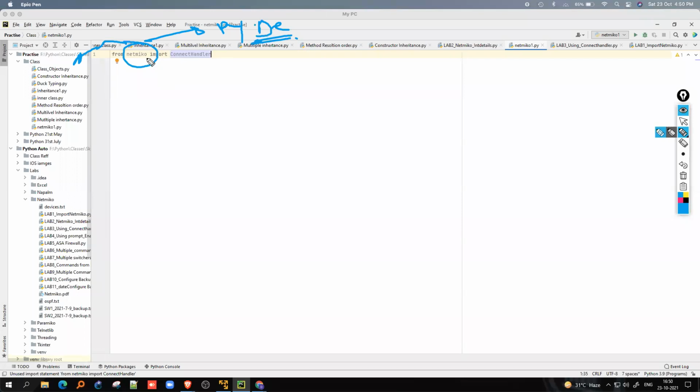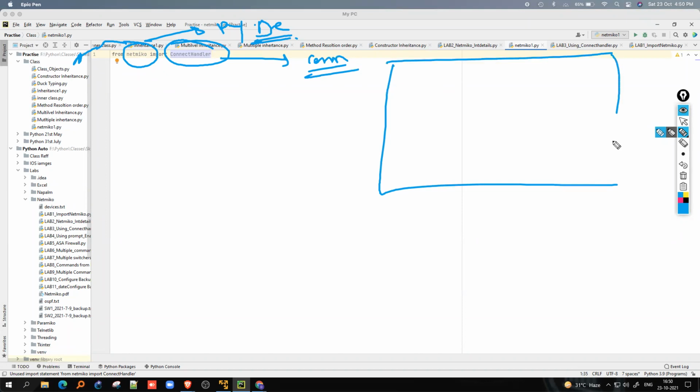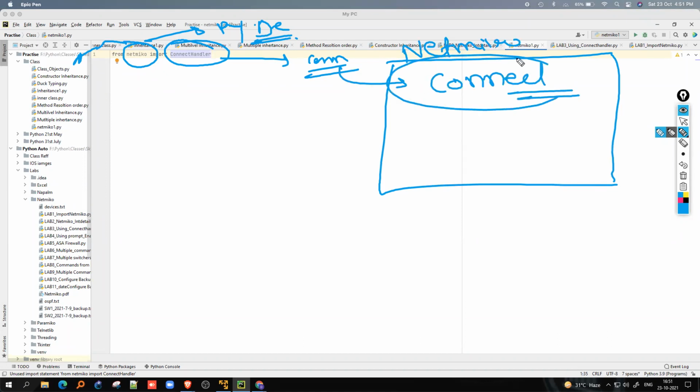Now from that library we are using this particular class named ConnectHandler. Now what is meant by that? See, netmiko is the library, and in this netmiko we have a class named ConnectHandler. I'm gonna show you where this ConnectHandler is, right? So now what I'm telling Python is go to netmiko first, right? From netmiko import this ConnectHandler. I'm not interested in the entire netmiko library.